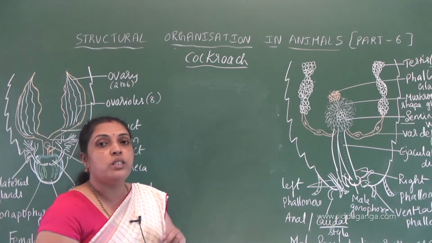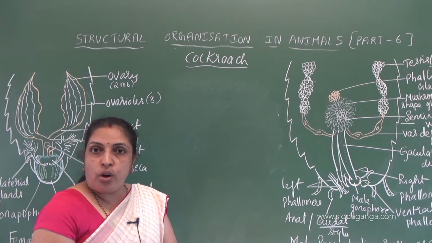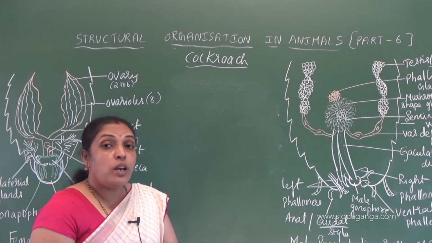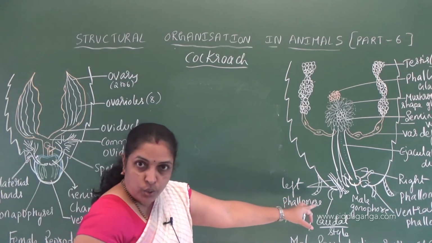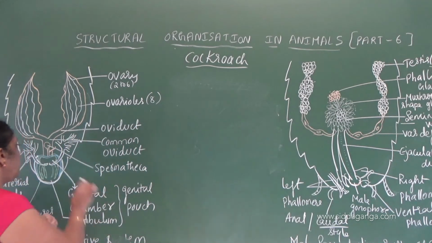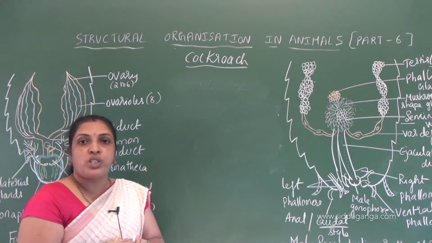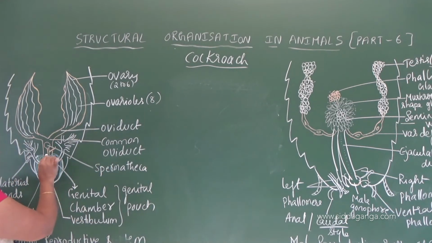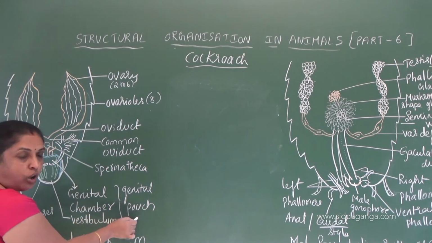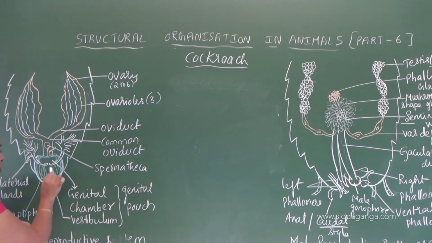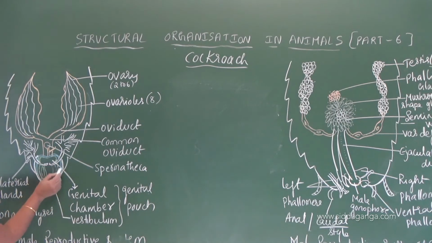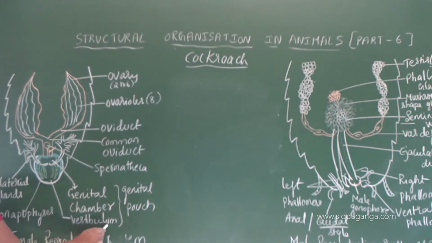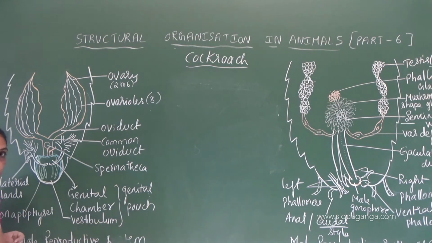Spermatheca is a region present in the female reproductive system of cockroach where the sperms are going to be stored during the sexual act. So the sperms released through the male gonopore will be deposited in this spermatheca during the sexual act. Then we see a genital pouch. This is a competitive question. Genital pouch is formed by genital chamber and vestibulum. This is the genital chamber and this one is vestibulum, both joined to form a genital pouch.